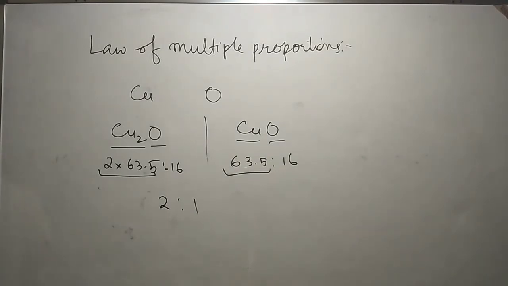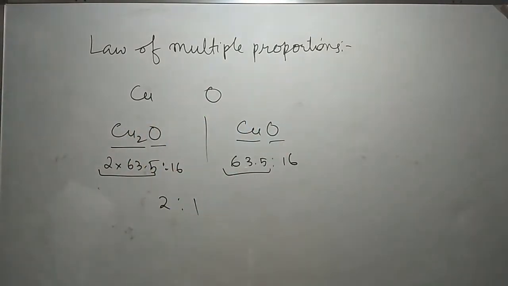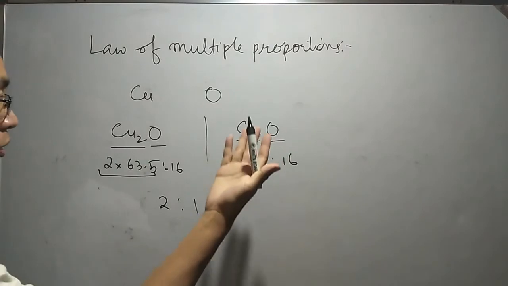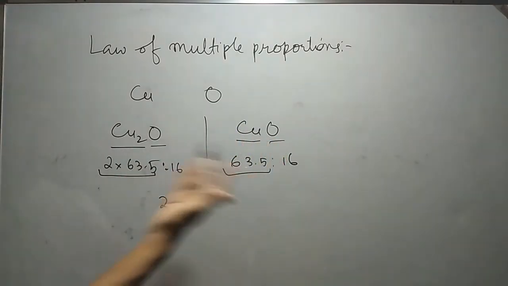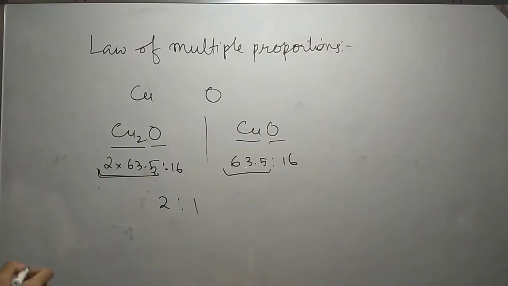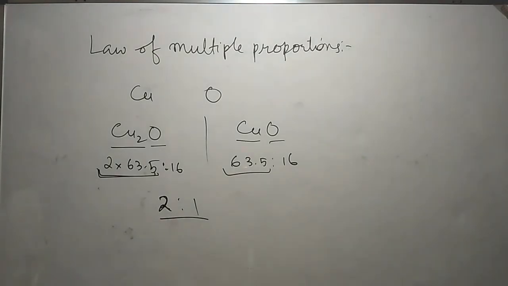Whenever two elements are combined together, they form two or more compounds. For example, copper and oxygen combine to give cuprous oxide and cupric oxide, and when we see their masses, their ratios are in a simple ratio.